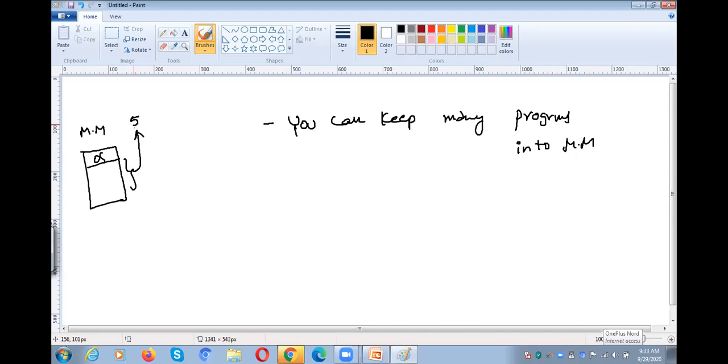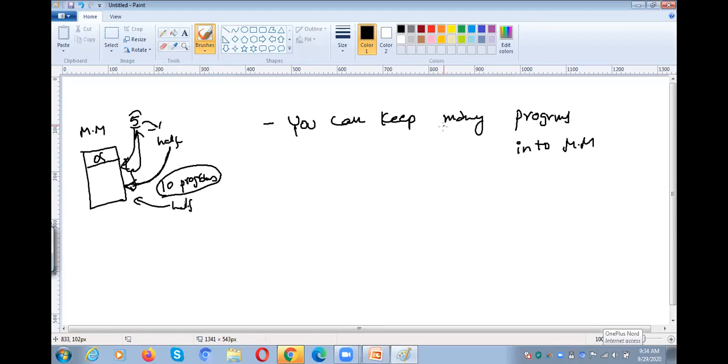If we divide them in half, how many programs can we keep in the main memory? Ten programs, obviously. Because five programs can be completely kept in the main memory, if we divide them in half and keep only half programs, we can keep ten half programs. So with this concept, we can keep many programs in the main memory.